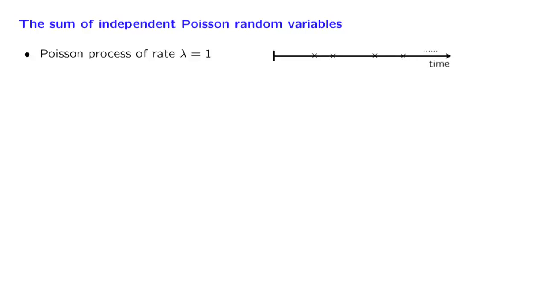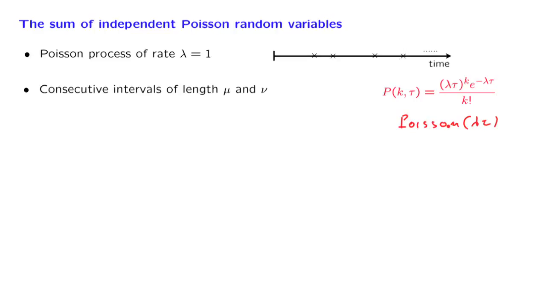We will work with a Poisson process of rate lambda equal to 1. But let us remind ourselves of the general Poisson PMF if we have a more general rate lambda. This is the PMF of the number of arrivals in a Poisson process with rate lambda during a time interval of length tau. And this Poisson PMF has a mean equal to lambda tau, and you can think of lambda tau as being the parameter of this Poisson PMF, so we say that this is a Poisson PMF with parameter equal to lambda times tau.